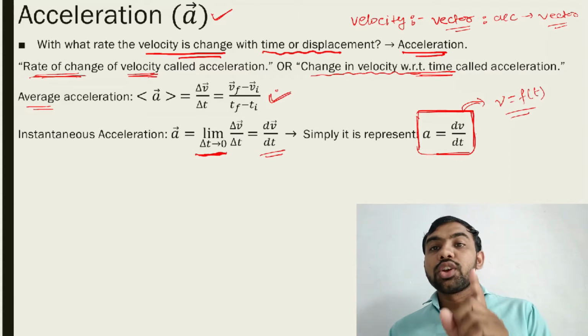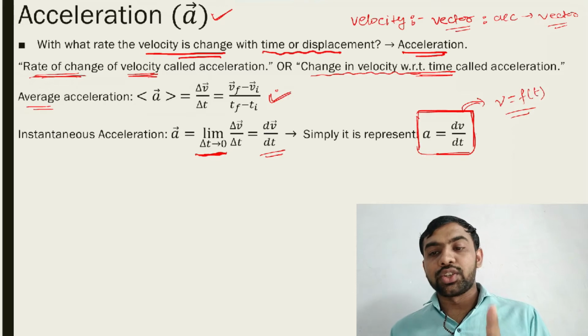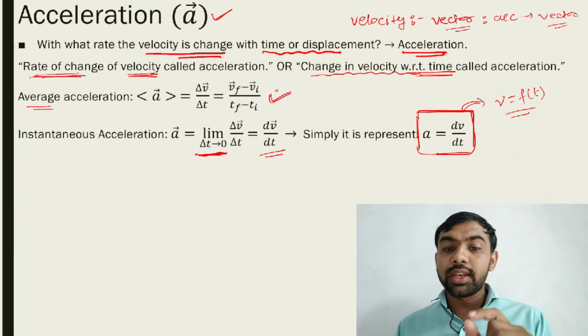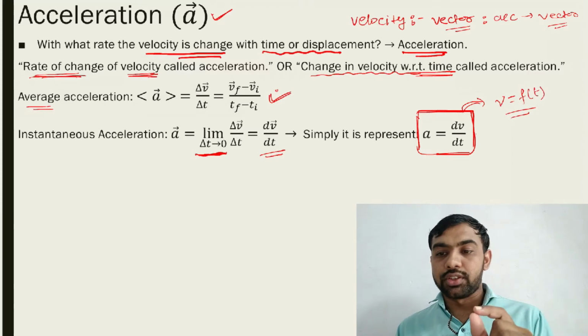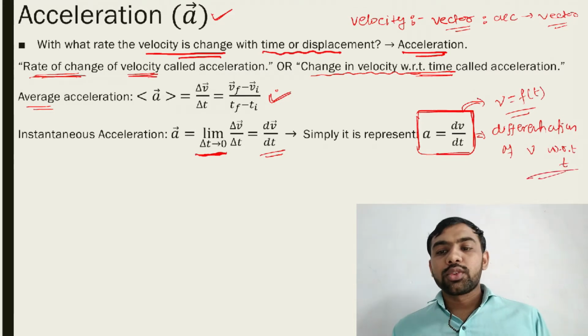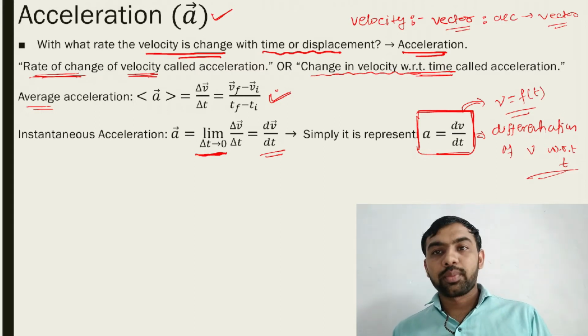First, average acceleration is V final minus V initial upon delta T, and instant acceleration A is equal to dV by dt. When the function is given and you are finding the instant acceleration, you take the differentiation of V with respect to t. Simple. Exactly similar to velocity: in the case of velocity it is dx by dt, here it is dV by dt.